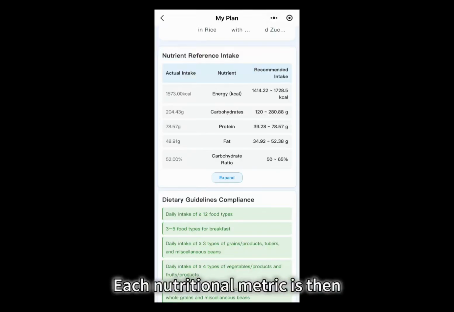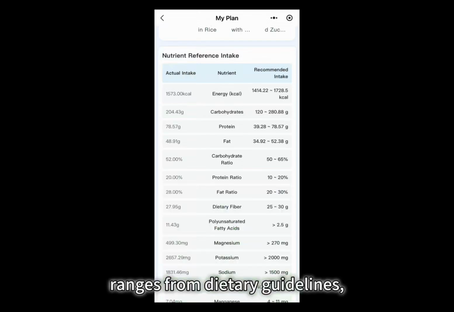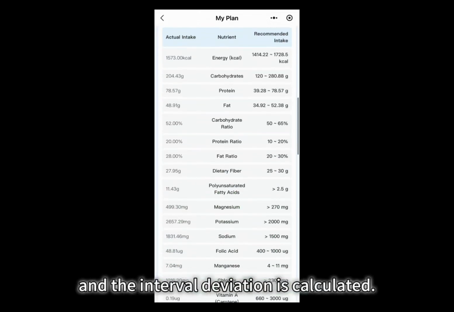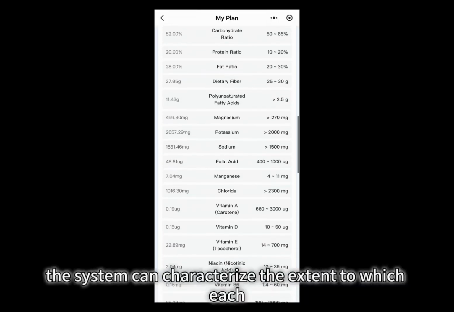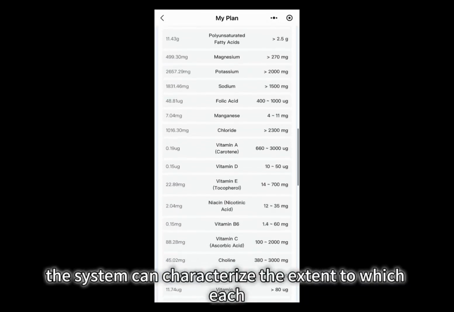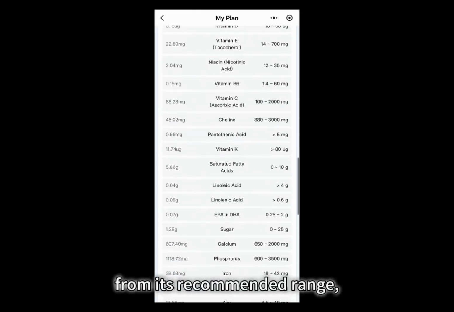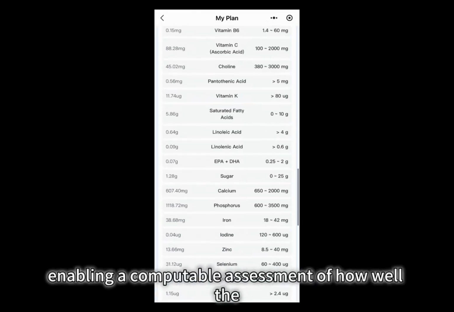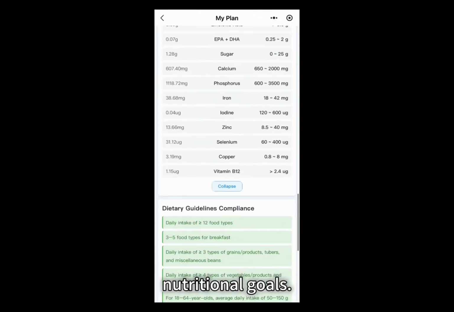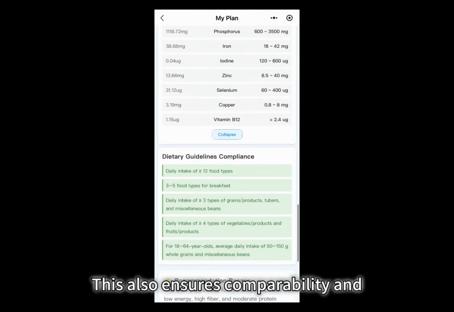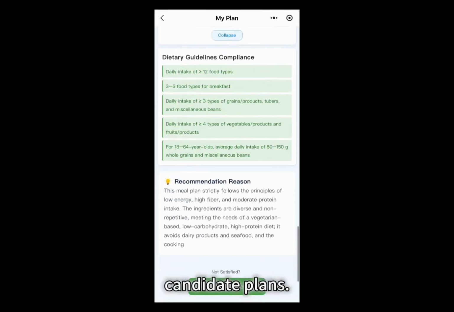Each nutritional metric is then compared with the recommended ranges from dietary guidelines, and the interval deviation is calculated. By quantifying these interval deviations, the system can characterize the extent to which each nutrient's intake deviates from its recommended range, enabling a computable assessment of how well the generated dietary plan meets nutritional goals. This also ensures comparability and verifiability among the candidate plans.